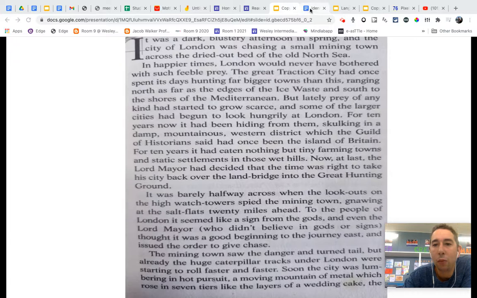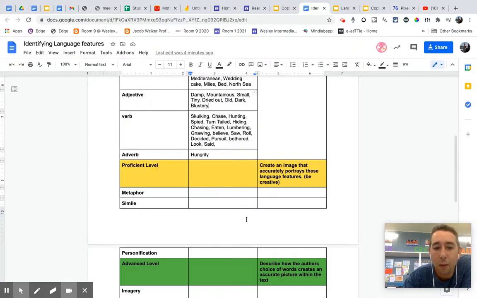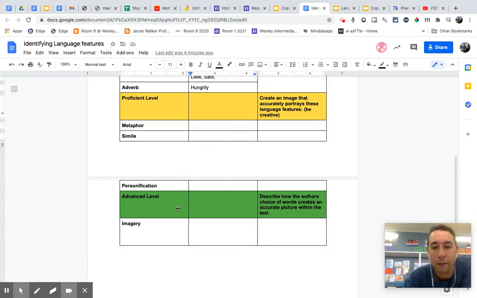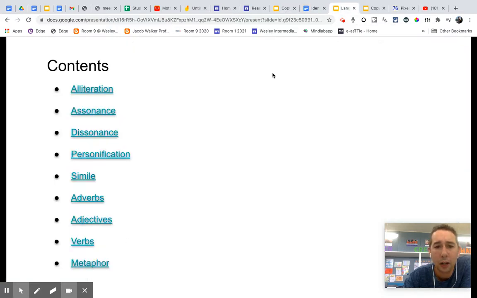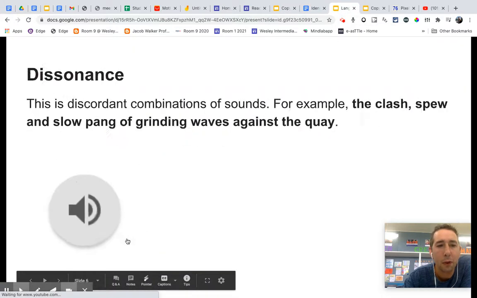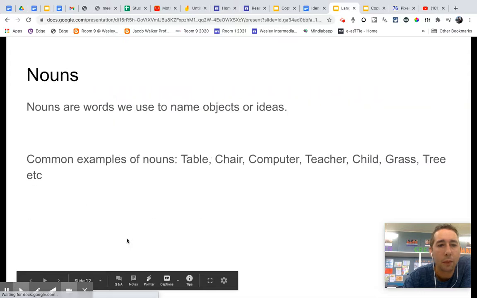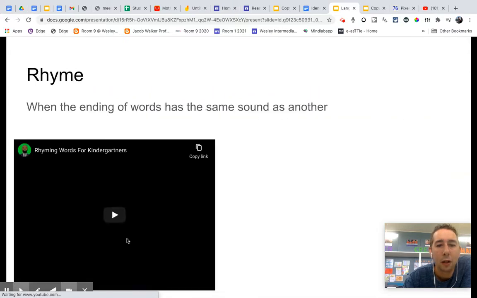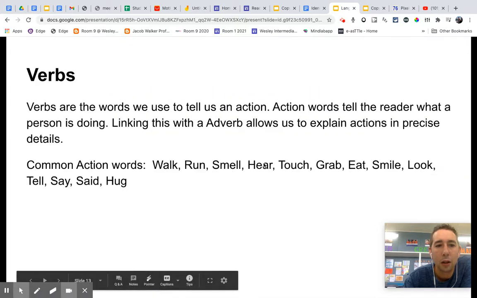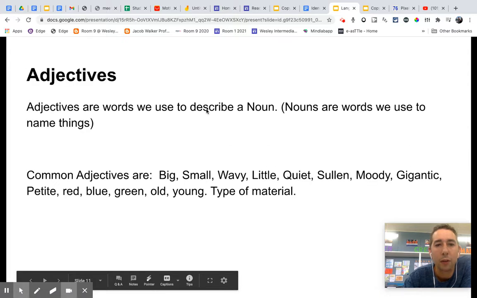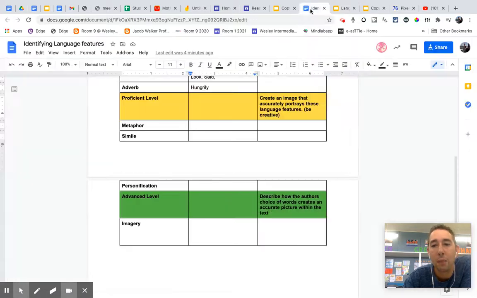The next one, once we've filled all those out, I'm also going to look at advanced level, which is imagery. Now, imagery, I believe, or maybe I haven't put it in here yet. I need to go to my language features kit in order to use it, and I'll add that in there for you guys.